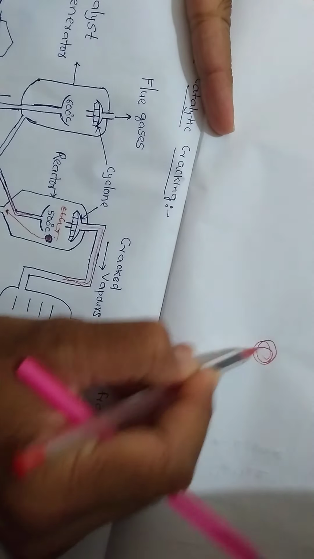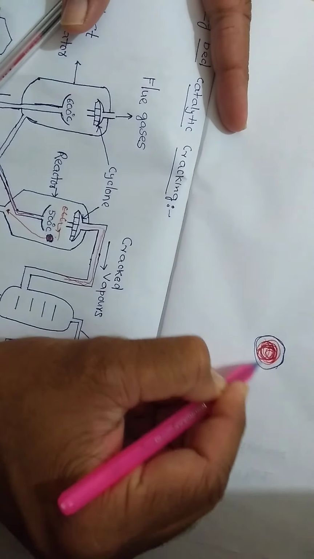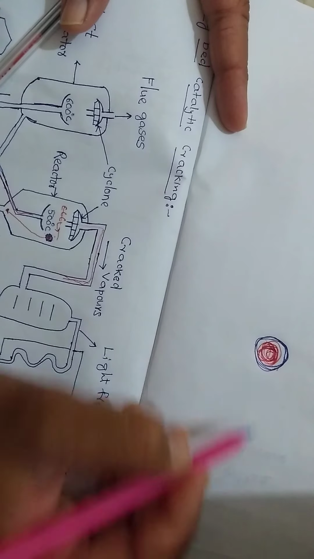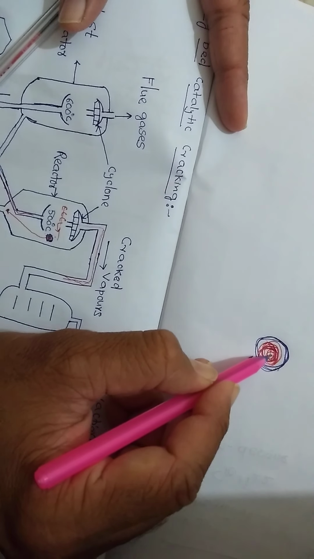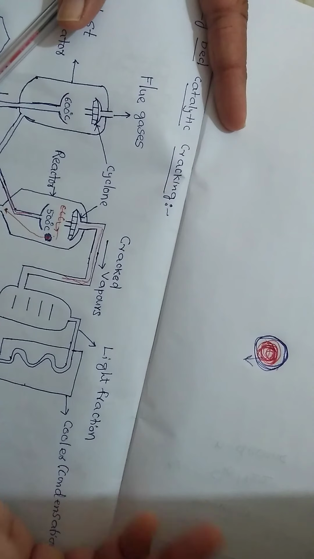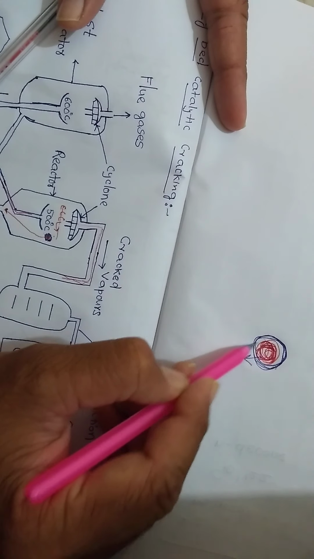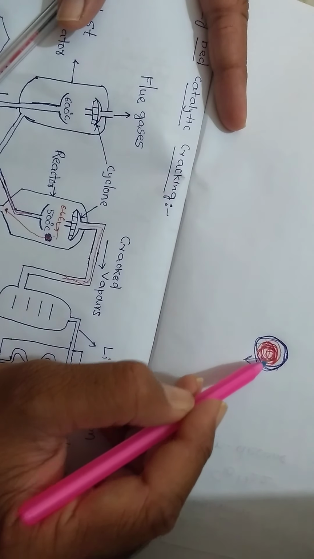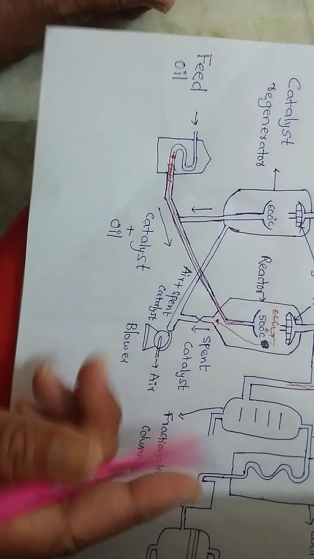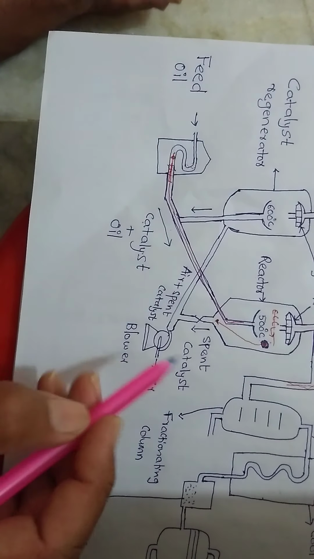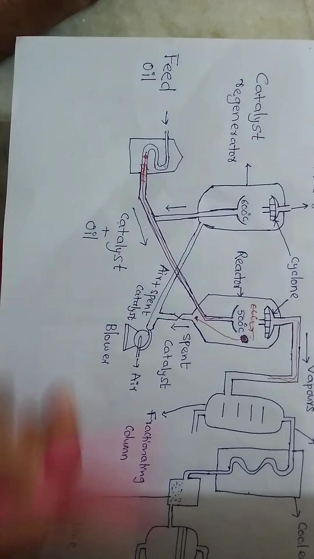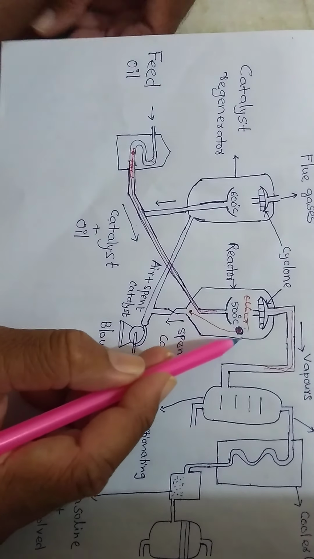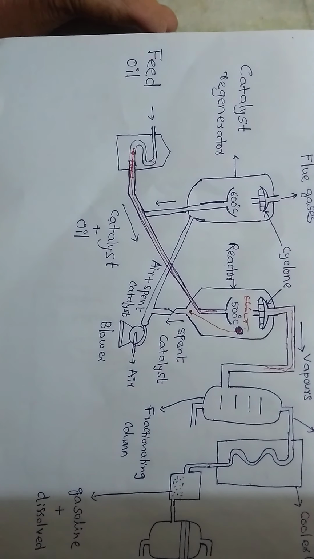I said that this is the catalyst. Now the catalyst is completely covered with the carbon block, the carbon compound. Under such conditions, the inside catalyst loses its capacity because there is a cover over it. It is losing its original capacity. So that case occurs during the reaction process, right? The catalyst becomes heavier and this catalyst is said to be deactivated. Once the catalyst is deactivated, it is not useful for the cracking process.